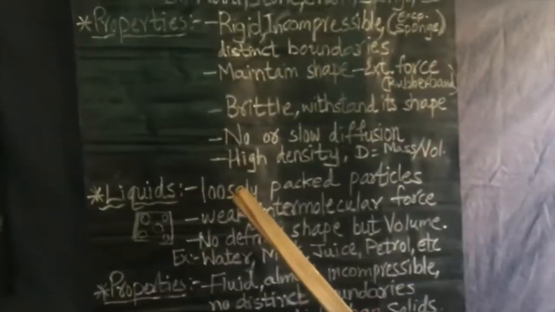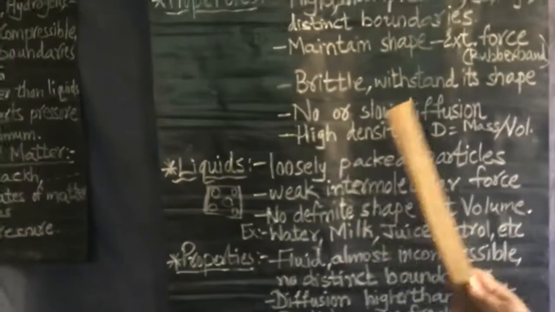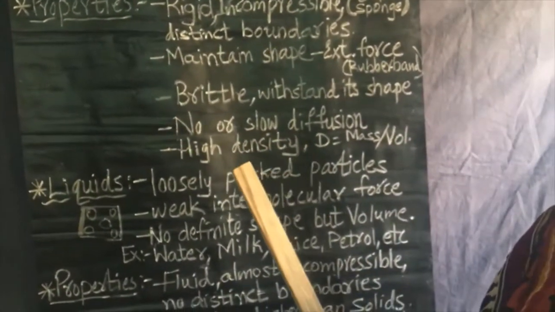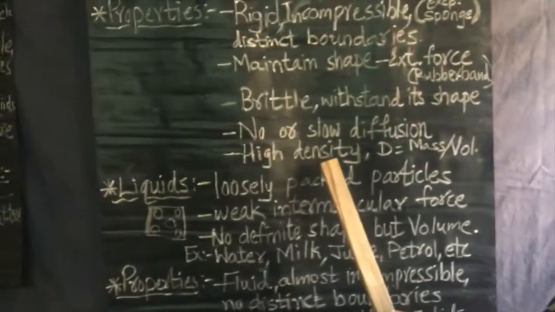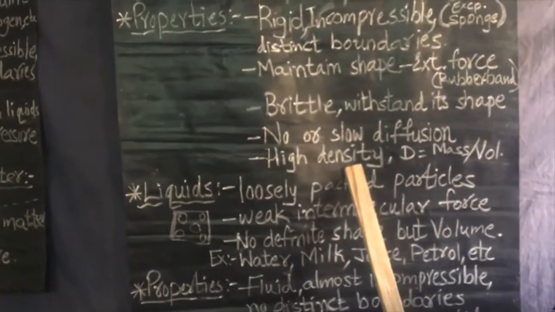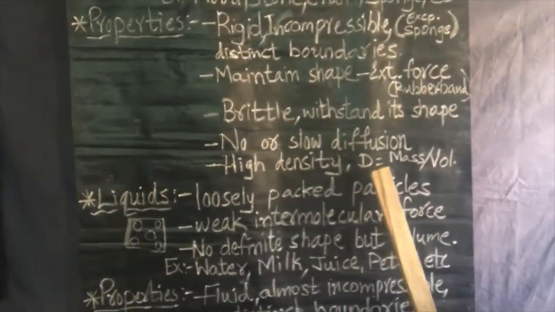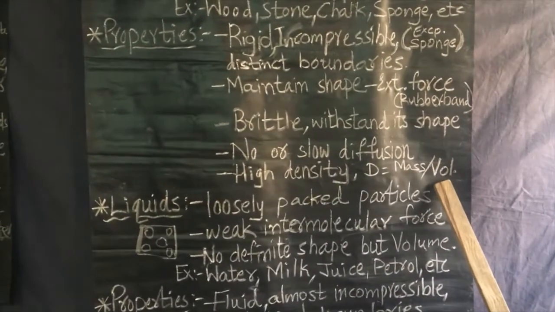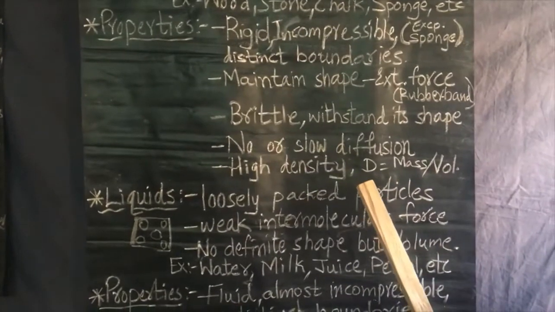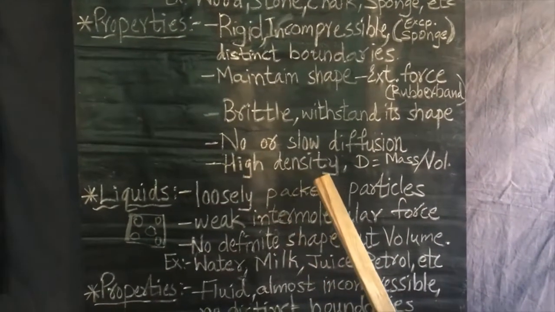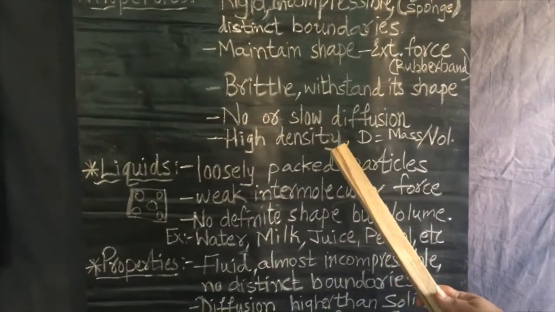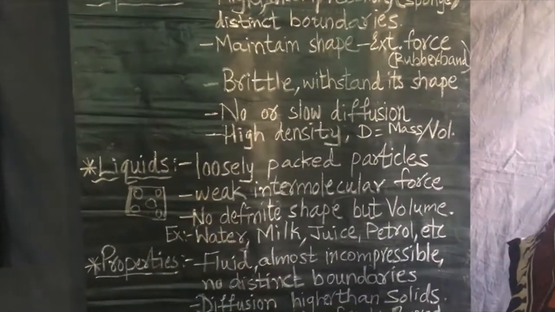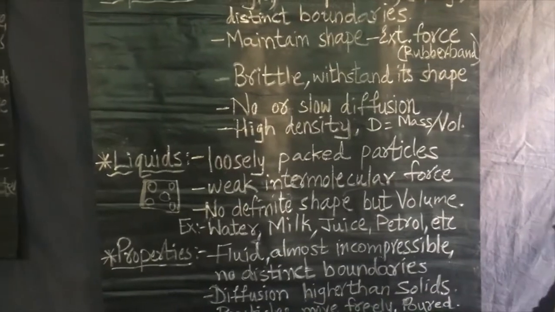The next property is high density. Solids have high density. What is density? It is again one physical quantity. It means the ratio of mass by volume of the respective substance. Solids have very high density, and so if they are allowed to fall in the water, in the liquid, they will sink because of their density.